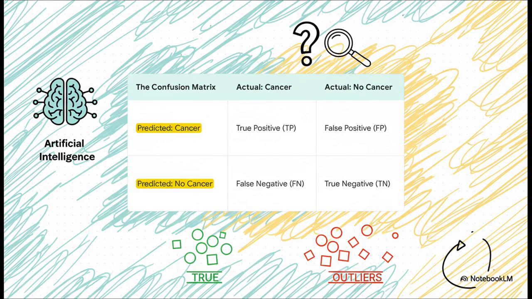And here it is. This is that report card. It's called a confusion matrix. And honestly, it's the best tool we have for really digging into an AI's performance. Because it doesn't just give you a single grade. It shows you not just if the model was right or wrong, but how it was right, and, crucially, how it was wrong.